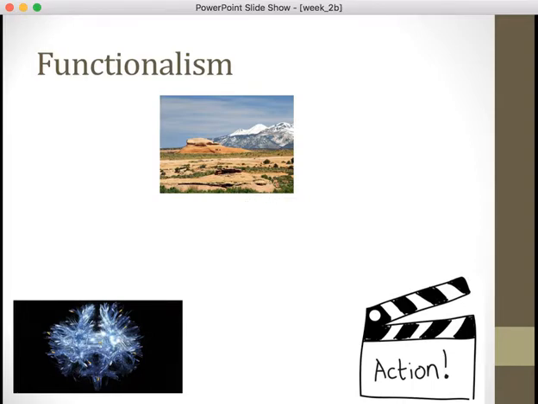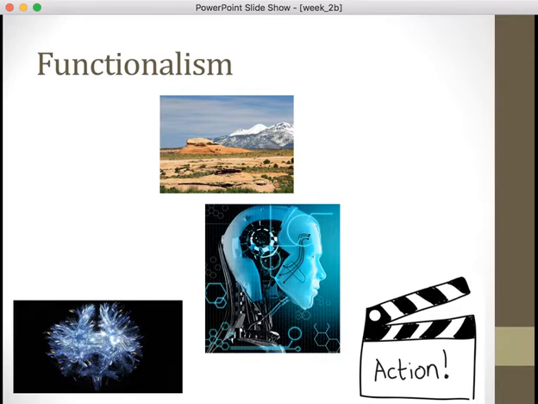And even more so, this opens the possibility that a machine can have a mind. Because as long as something serves the function of taking in information from the environment, understanding the environment, processing that information, and then determining what action to take based on that, we call that a mind.